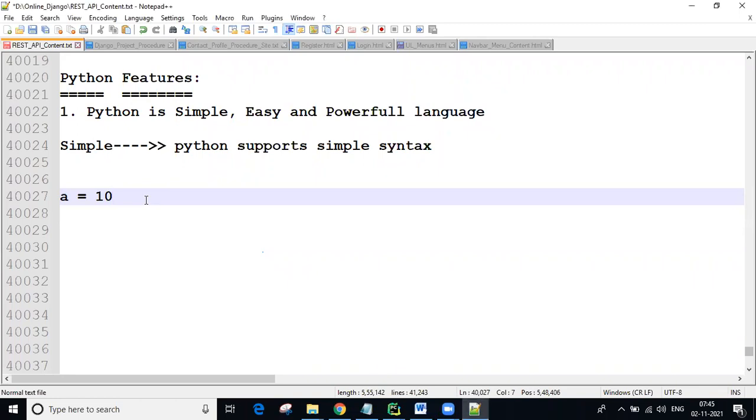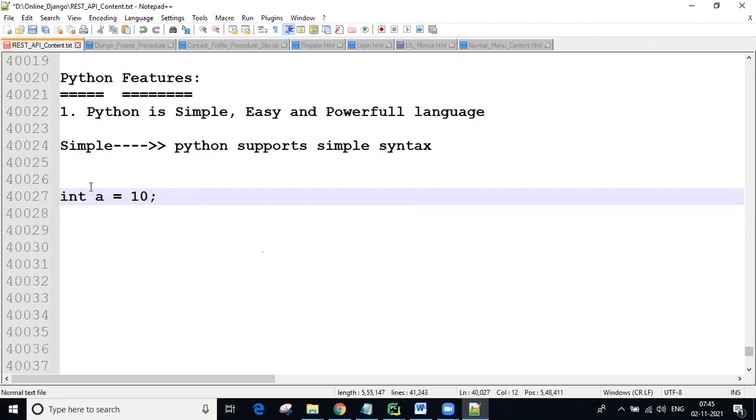a equal to 10, I taken, guys. So the value 10 is stored into a variable. That is a simple syntax, guys. Not required to learn more points. Some languages expect you to specify what type of data is required for the variable a, and a semicolon is required. If the semicolon is not there, we get a problem.